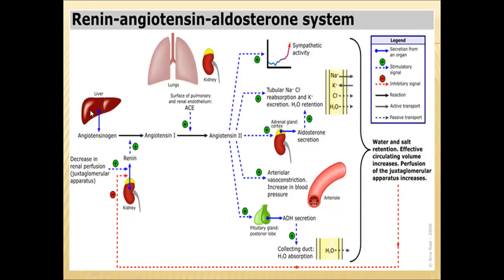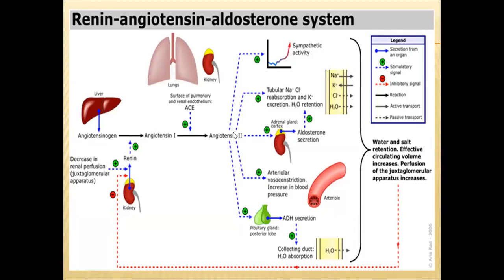Then what happens? The liver will secrete one proenzyme called angiotensinogen. This angiotensinogen will be converted into angiotensin 1 with the help of the renin enzyme. And this angiotensin 1 will be converted into angiotensin 2 within the lungs. In the lungs, the alveolar cells have ACE receptors. These ACE receptors convert angiotensin 1 into angiotensin 2. Here it is time to note one thing: these ACE receptors are very important for the entry of the coronavirus, the COVID virus, into our body. But actually, they are helpful in converting angiotensin 1 into angiotensin 2.